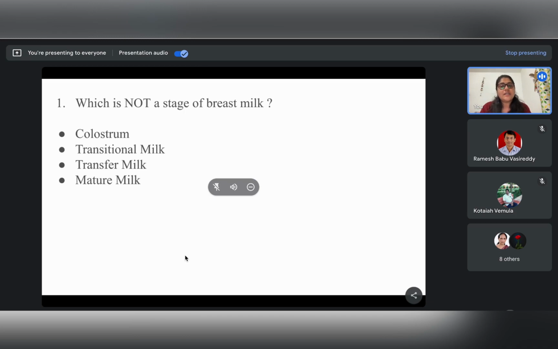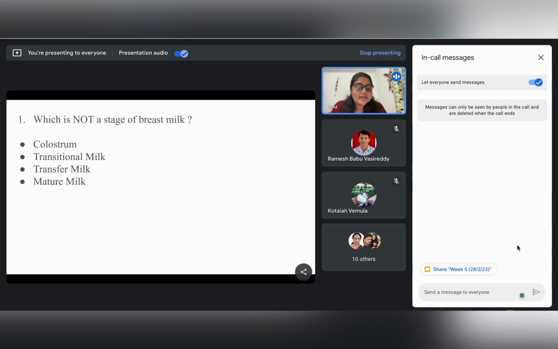So, moving on to our first question: which is not a stage of breast milk? Today I would like you to jot down your answers in the chat box so that we have maximum participation from the class. What do you think would be the answer?